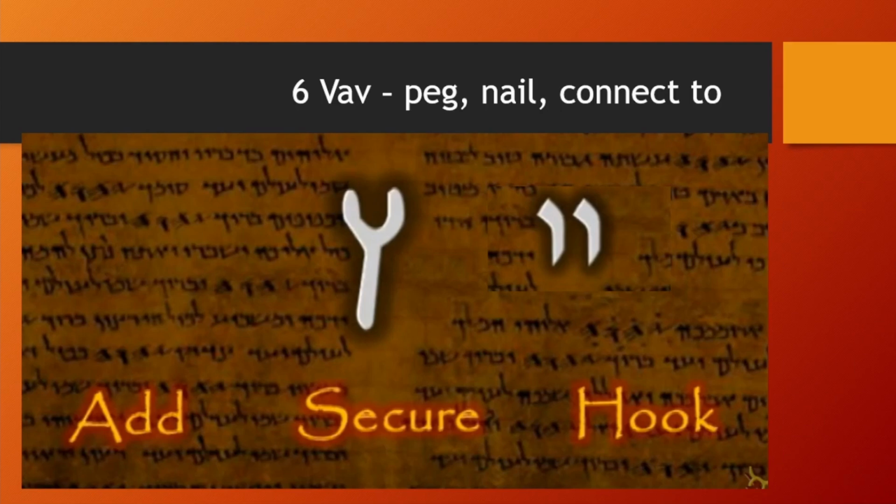So a nail, it's not like fingernails, but like a nail that you would hammer into the ground to hold things and to connect them. So you can also hear the word reconcile in there. Bring two things together and fasten them.